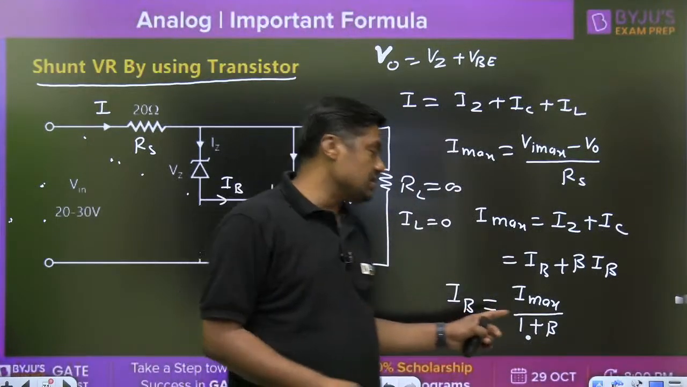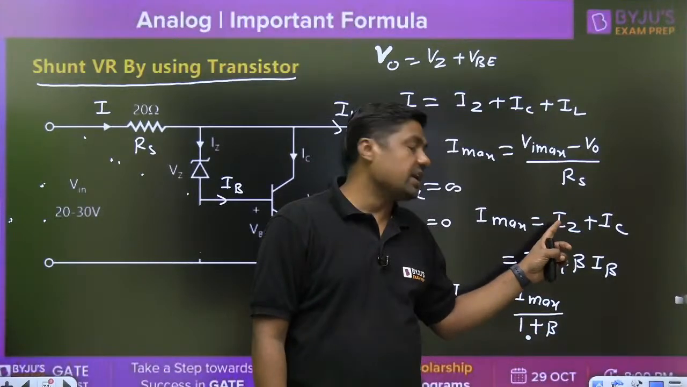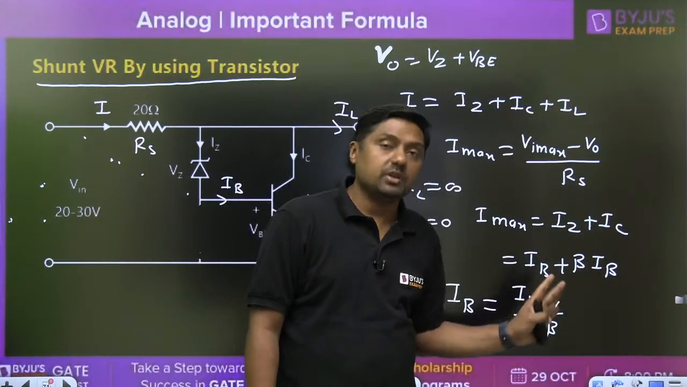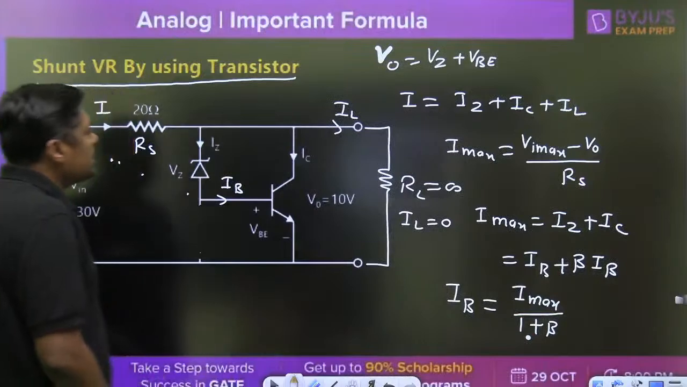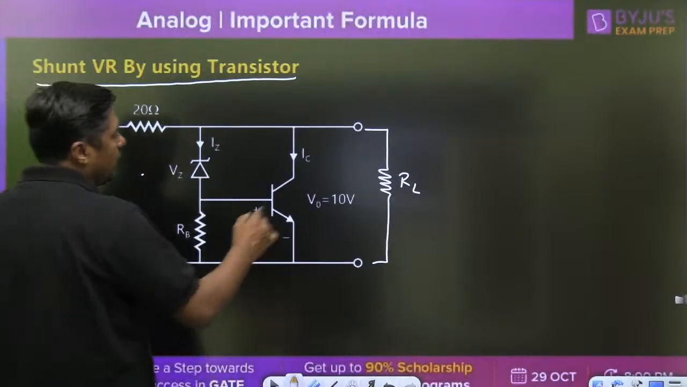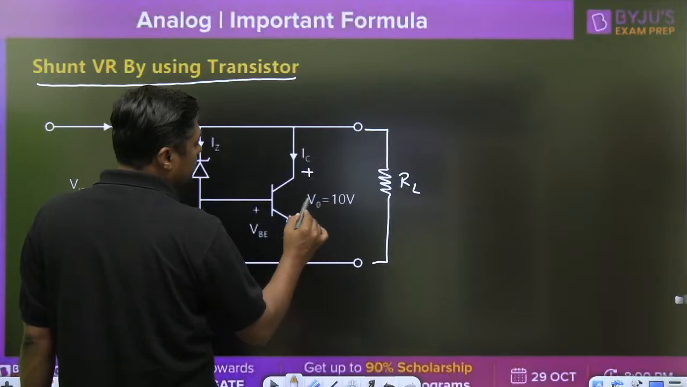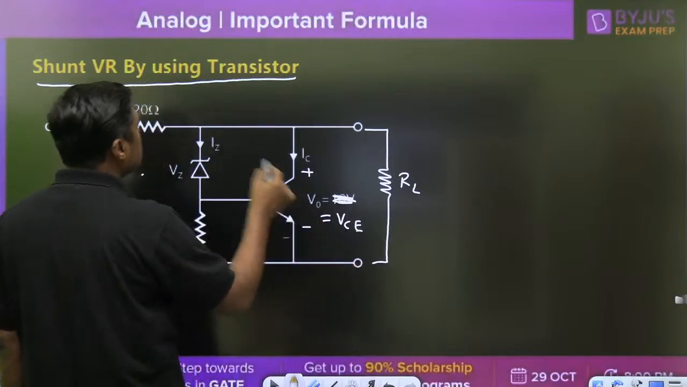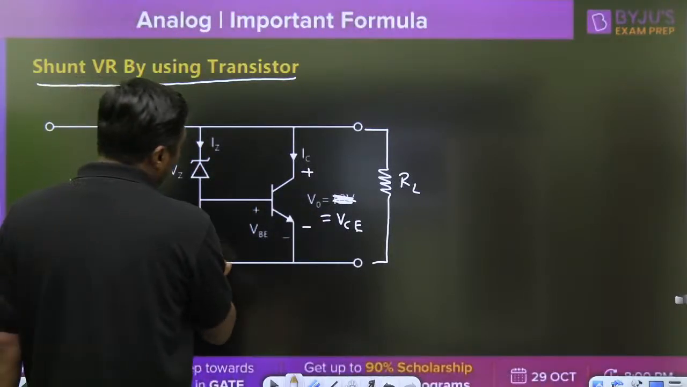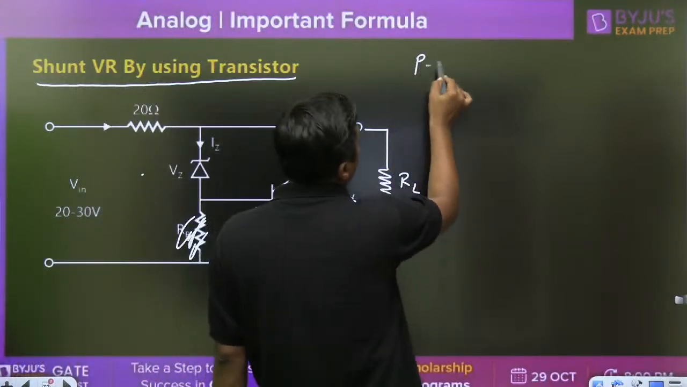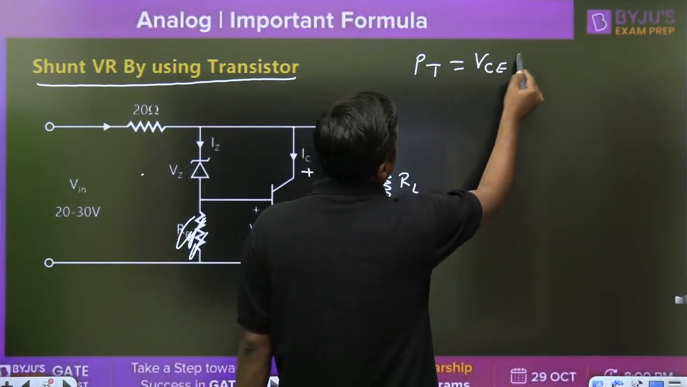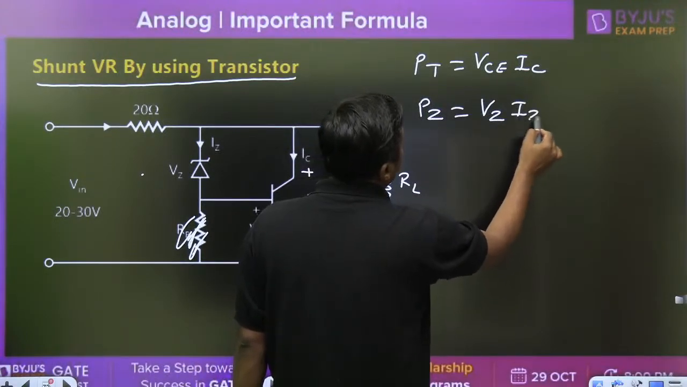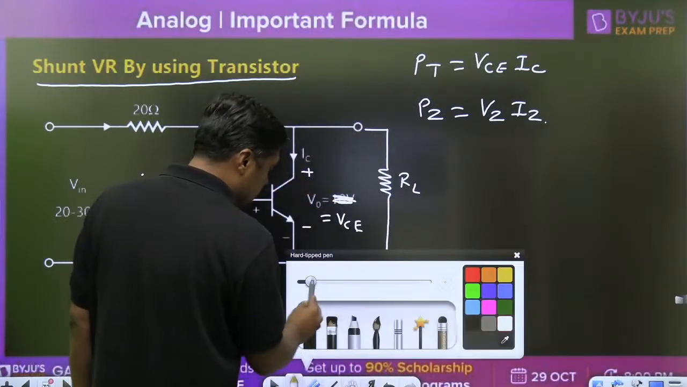Once you get the base current, you can find Iz, because Iz is equal to the base current, and Ic is nothing but beta times Ib. So what is the power dissipation across the transistor? It is VCE, and VCE is nothing but V naught, which is Vz plus Vb. So the power dissipation across the transistor is given by VCE into Ic, and the power dissipation across the Zener diode is given by Vz into Iz. Question finished.